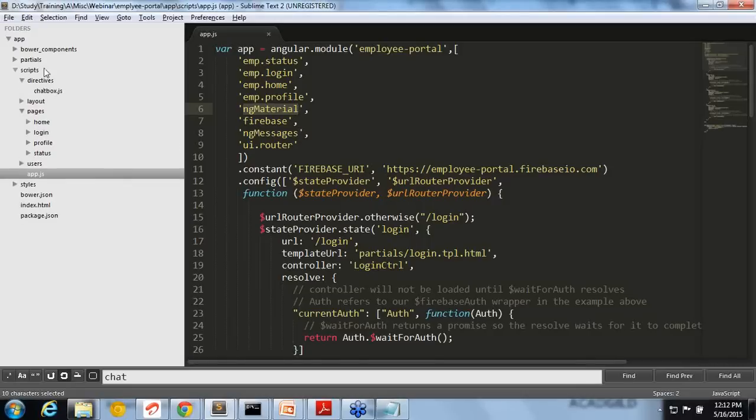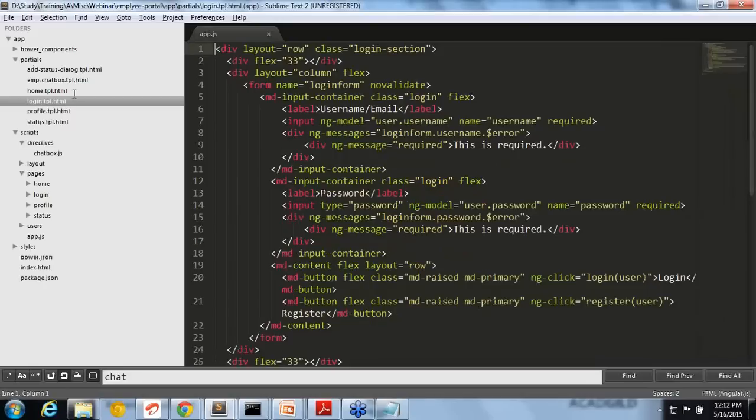Let me show you the partial for the login.tpl. I just started an empty input container. So you can see a custom tag here again, right? A custom tag given by the Angular material. There are a lot of custom directives given by the Angular material which I can use.